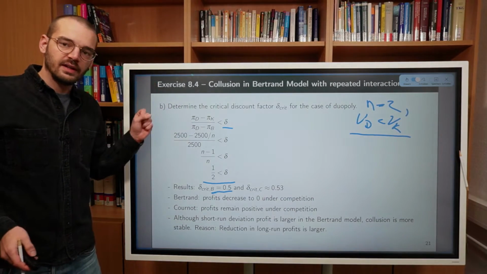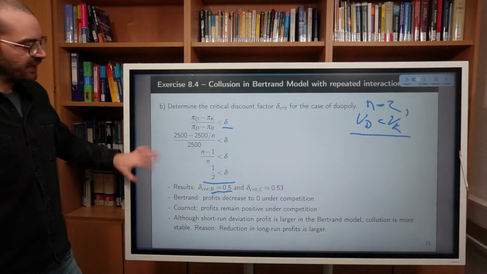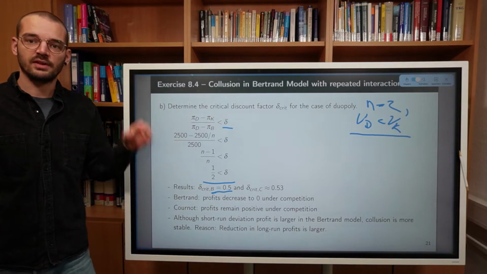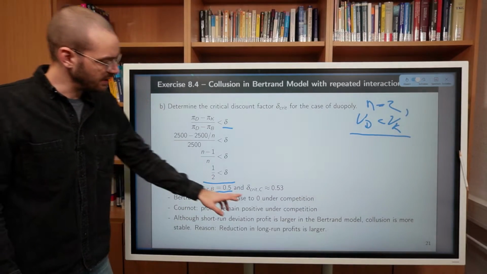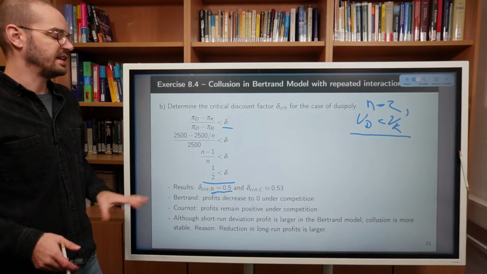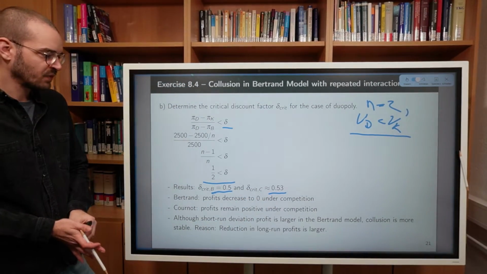What we saw earlier in exercises 8.2 and 8.3 was that the critical discount factor in the same model, so same demand function, same cost function, everything stays the same, but in a Cournot competition model, was slightly higher. It was approximately 0.53.